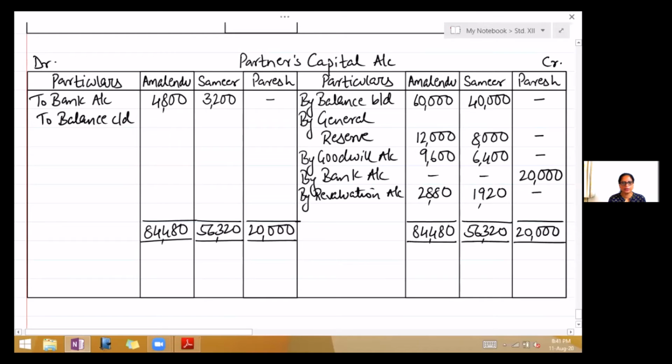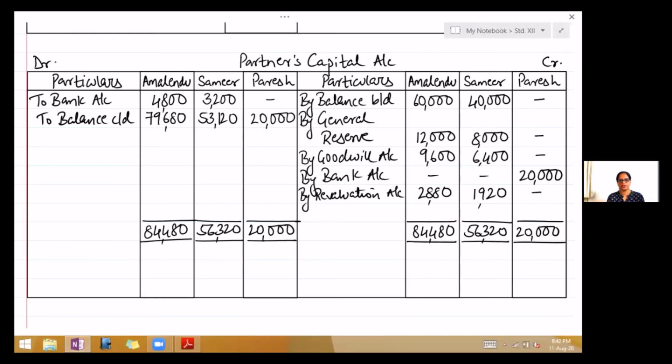So first partner, 84,480 minus 4,800, it is 79,680. Second partner, 56,320 minus 3,200, so 53,120, and the last partner is 20,000. Now children, this balance is the final balance which you will write in the balance sheet.